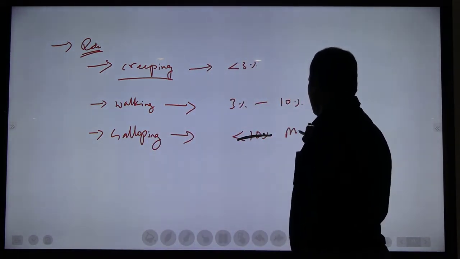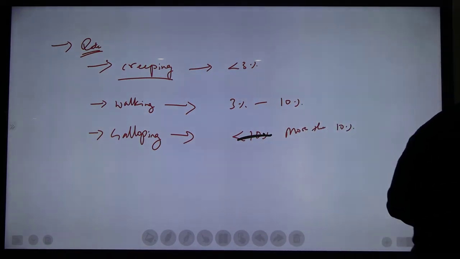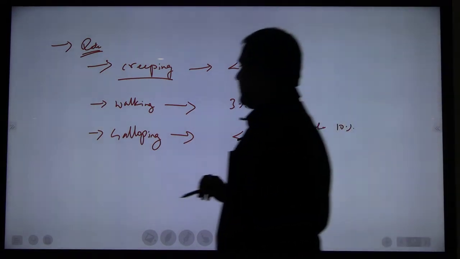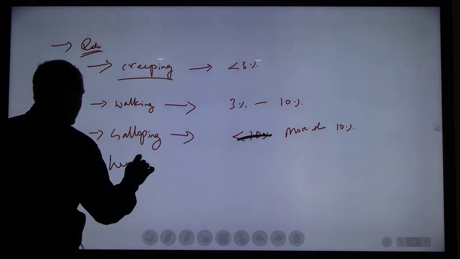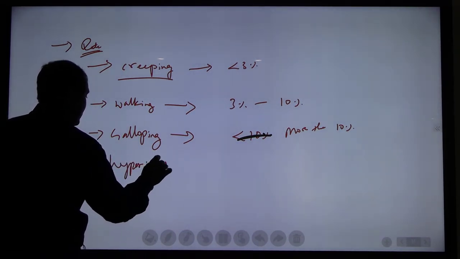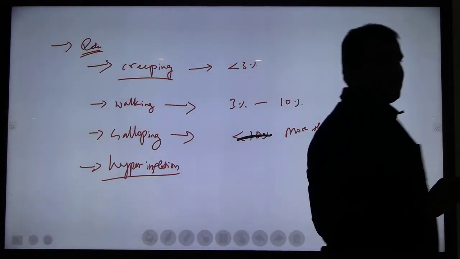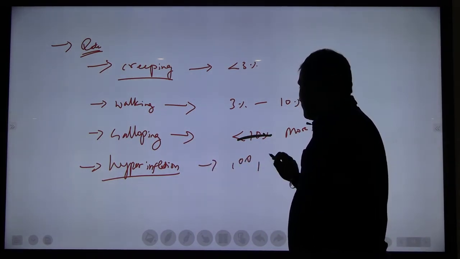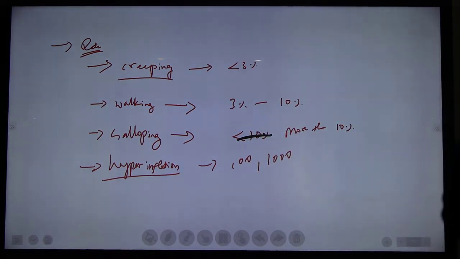Whenever the inflation is in 3 digits or 4 digits or more, that type of inflation is called hyperinflation.